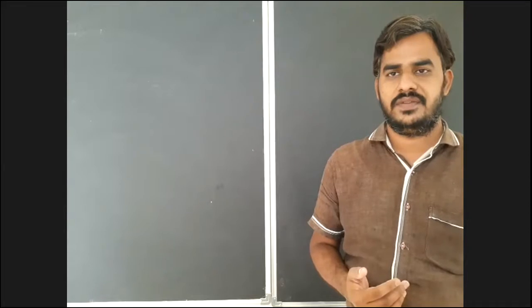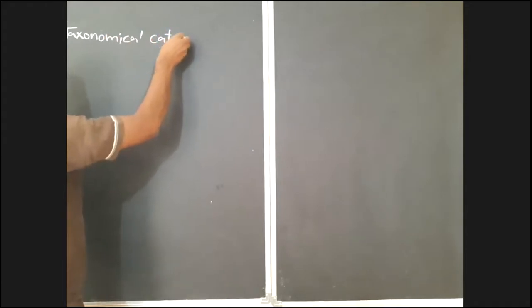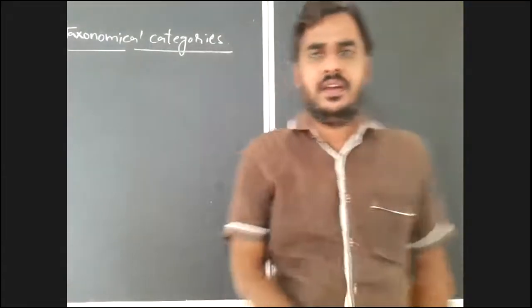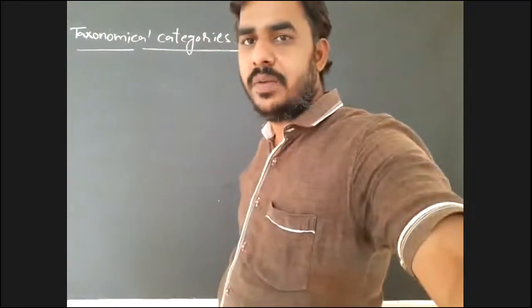We discussed all that. Now we have to discuss the next concept in this chapter, taxonomical categories. The next concept we are going to discuss here is taxonomical categories. What is this taxonomical categories?